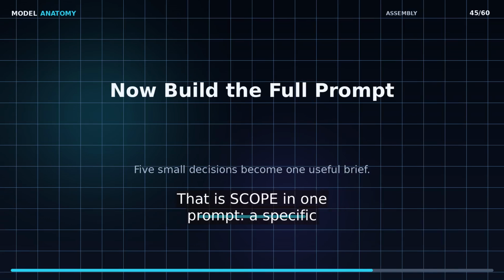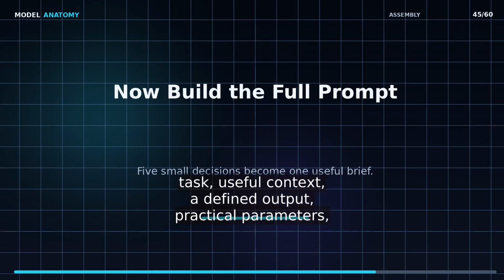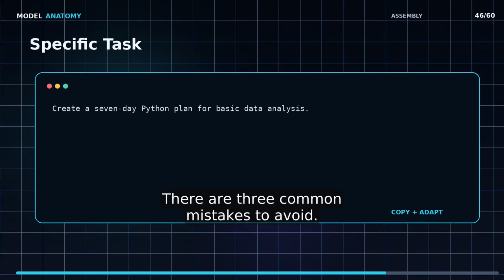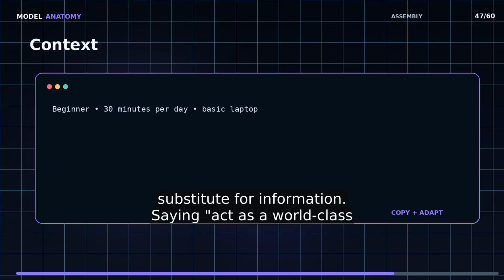That is scope in one prompt. A specific task, useful context, a defined output, practical parameters, and a built-in evaluation step. There are 3 common mistakes to avoid. Mistake 1 is using a role as a substitute for information.